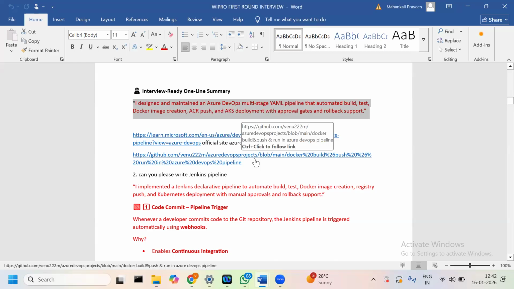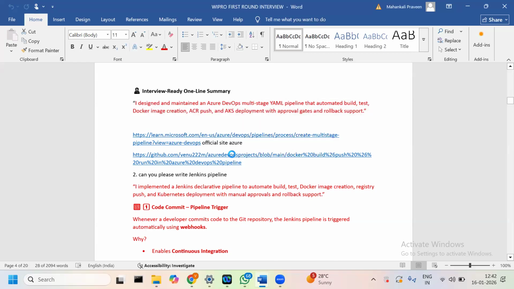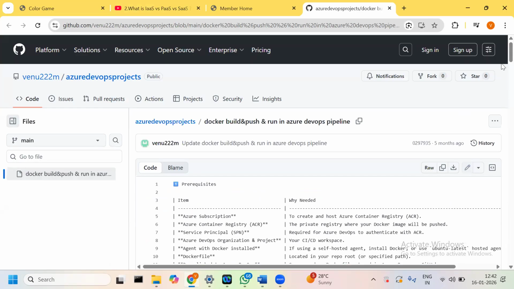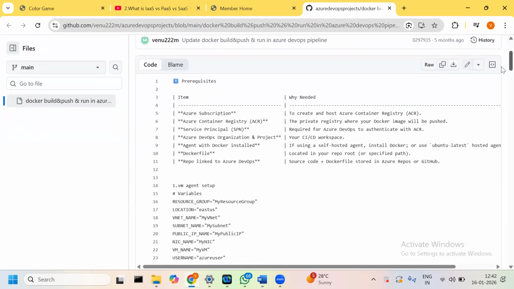So this is my Git repo. Let me open this repo. Okay, so first we need an Azure subscription, Azure Container Registry, and service principals, an Azure DevOps organization and project, and an agent with Docker installed and a Dockerfile, and the repo linked with Azure DevOps.